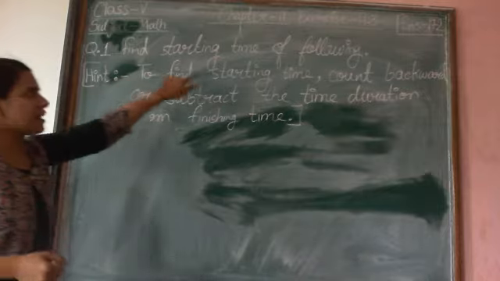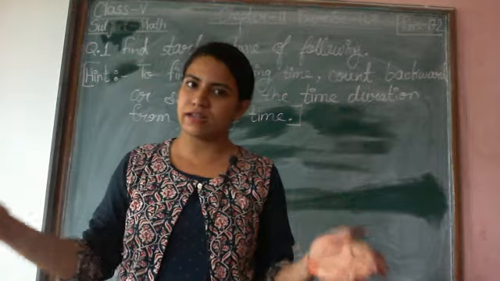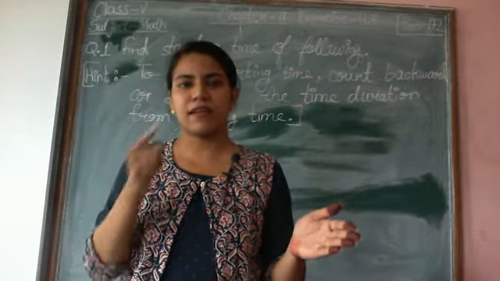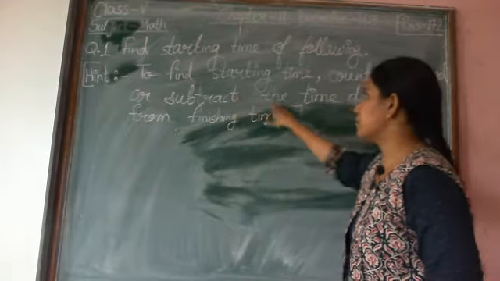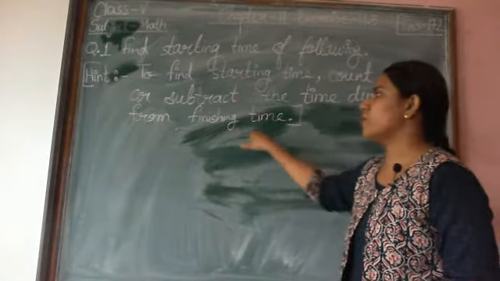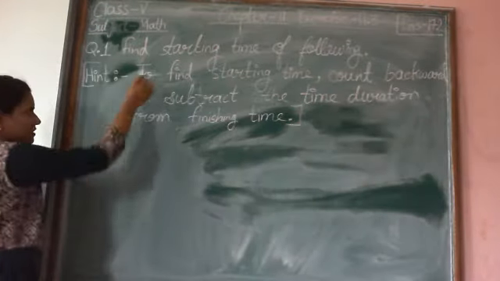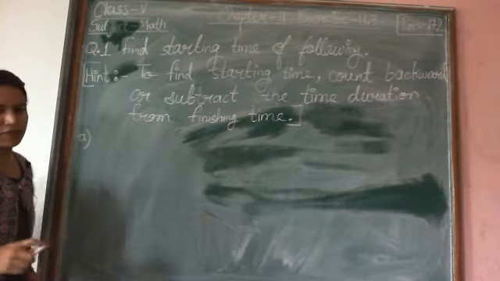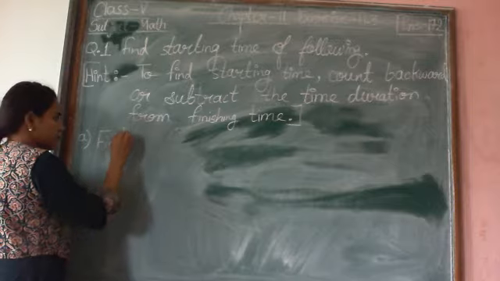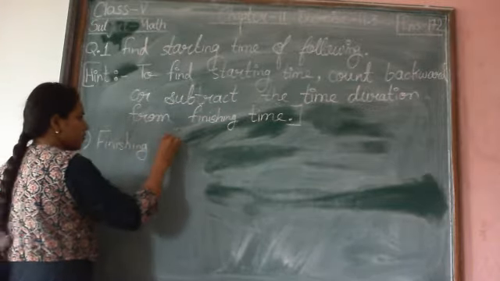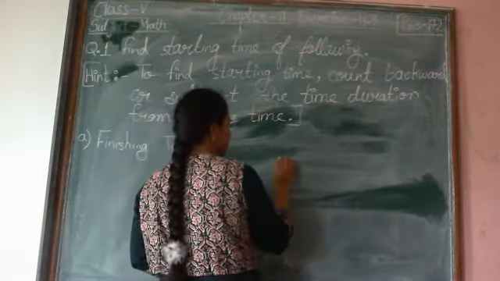Okay, to find starting time, two methods we have. One is we can draw a timeline and then count backward, and the other is to subtract the time duration from finishing time. Means basically to find starting time, we will subtract. Two things are given, finishing time is given and time duration is given.